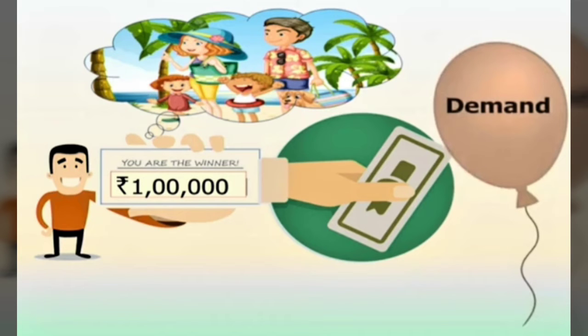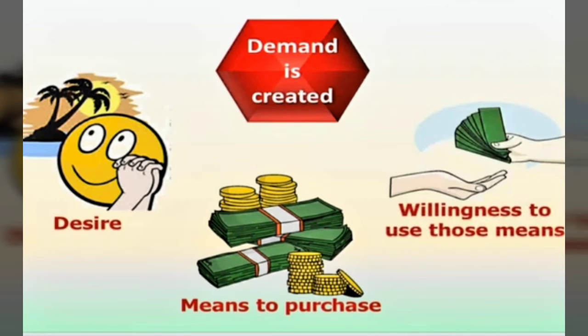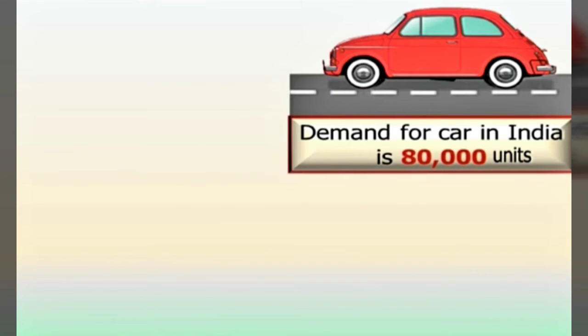So what does demand include? Demand includes a desire, your means to purchase, that means the purchasing power, your money, and willingness to use it on a particular idea which was created at the time of desire.